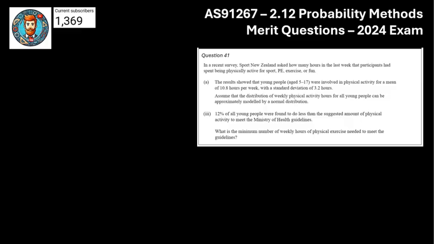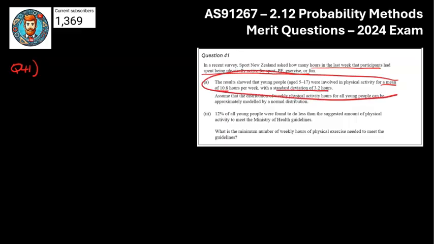So let's have a look at question number 41. We've got a sports survey. They've been asked how many hours per week they participate in physical activity, either sport, PE, exercise, or fun, whatever it might be. The results have shown a mean of 10.8, a standard deviation of 3.2. I'm loving this language because straight away I'm thinking, well, it's probably going to be a normal distribution, right? Assume that it can be modeled by a normal distribution.